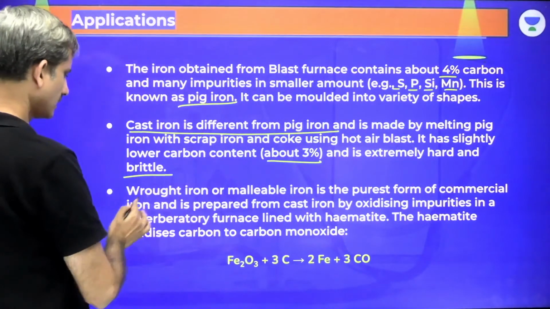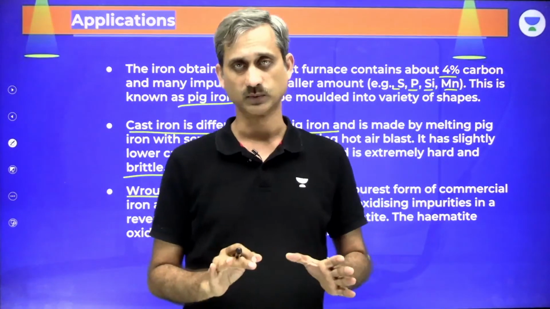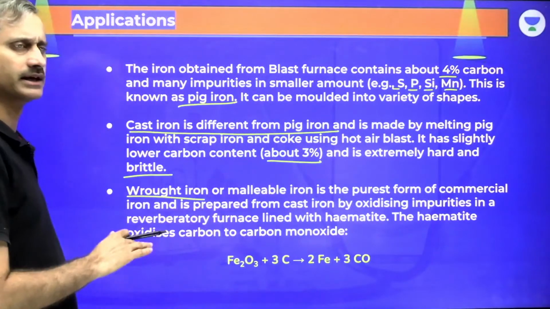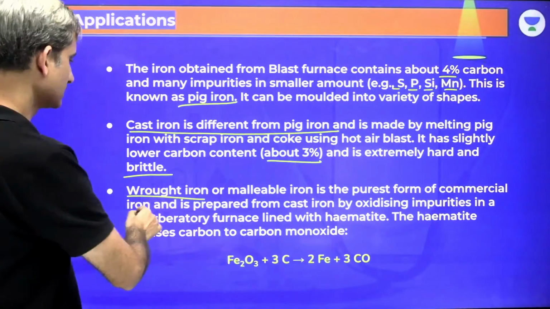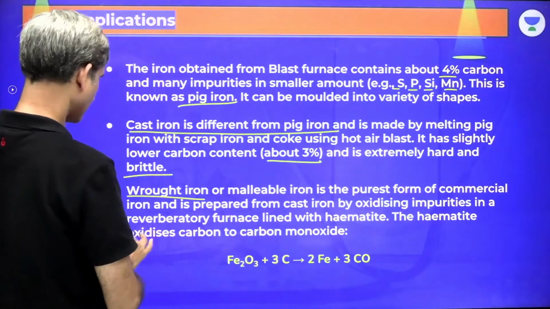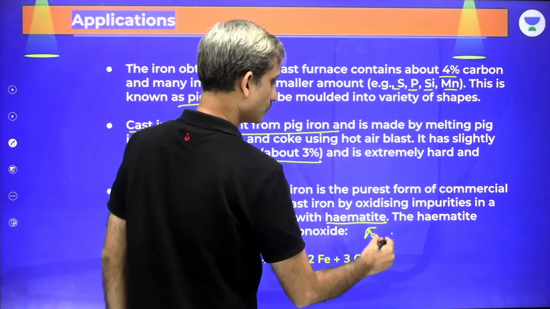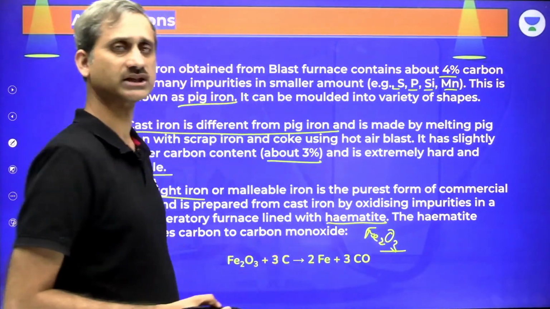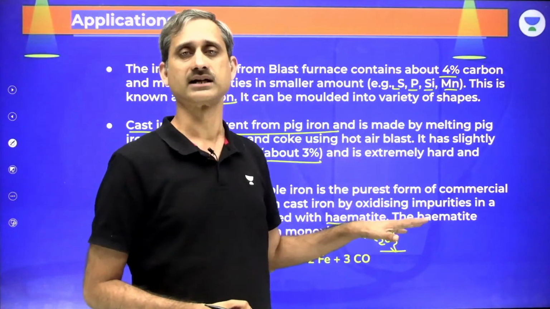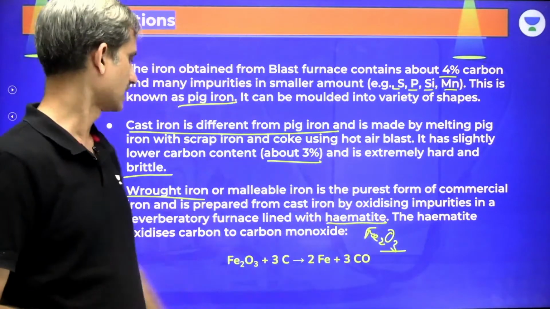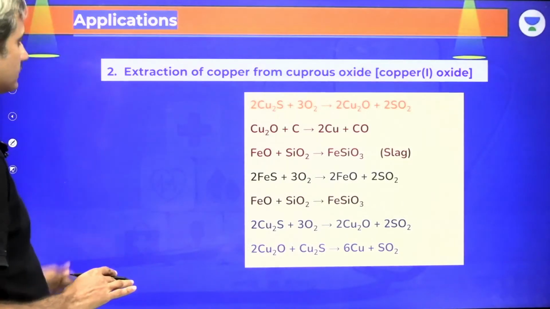Now wrought iron is the purest form of commercial iron that we can get. Here the entire carbon is completely burnt by heating it with ferric oxide. It is prepared from cast iron by oxidizing impurities in a reverberatory furnace lined with hematite. Hematite is Fe2O3. Now Fe2O3 becomes the oxidizing agent, carbon becomes the reducing agent, they react with each other, leaving behind pure iron, and carbon dioxide is released. So the hematite oxidizes carbon to carbon monoxide and we end up with pure iron.